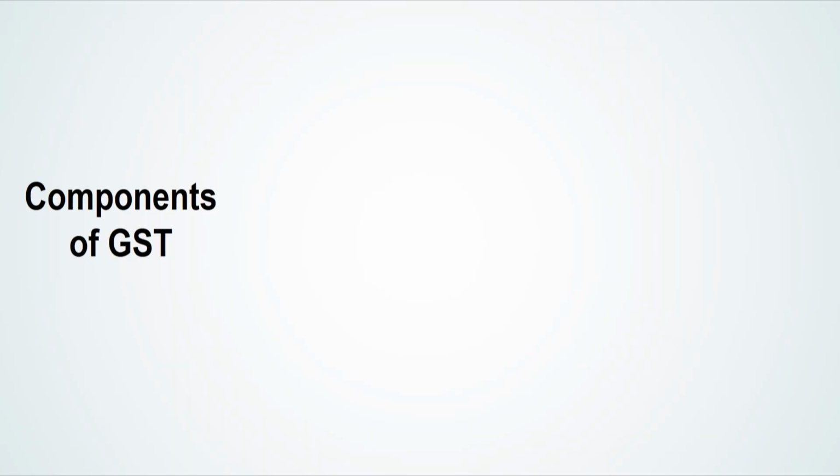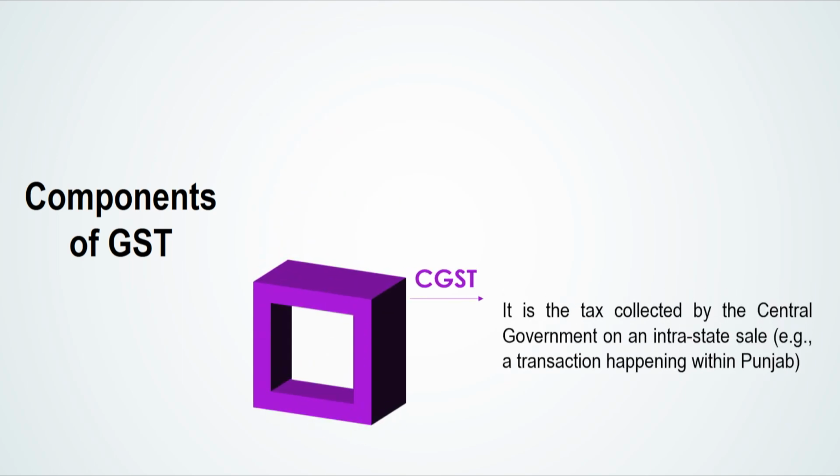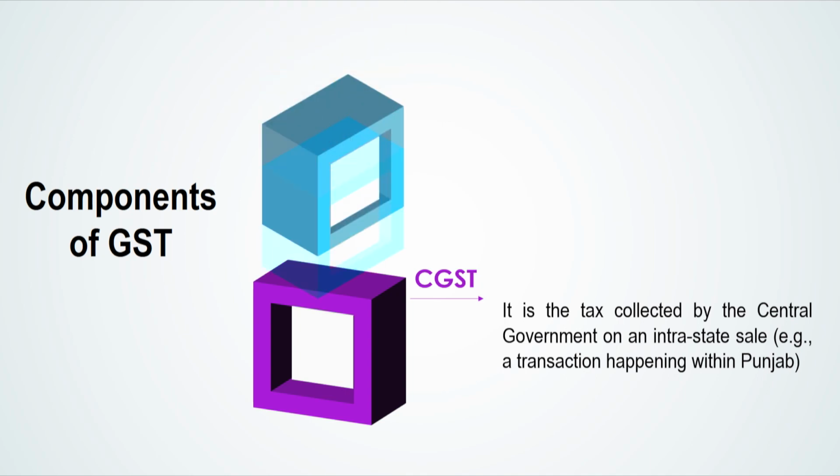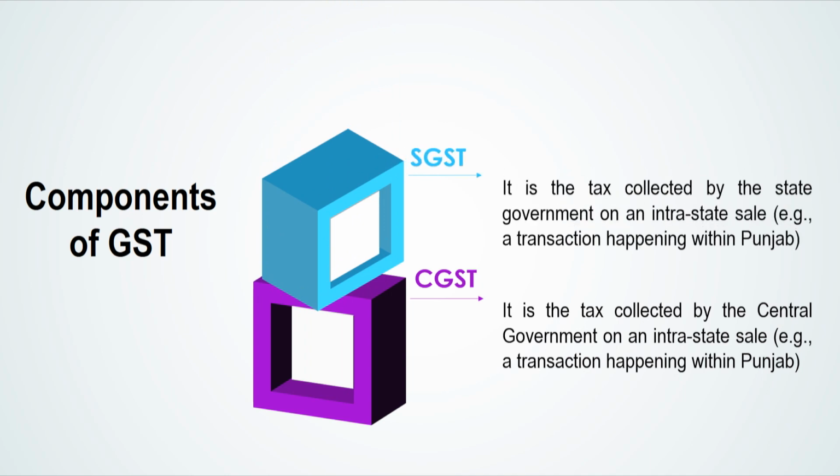Now, let us discuss the 3 different components of the GST. First is the CGST, which is the central GST. It is a tax collected by the central government on the intra-state sales. For example, a transaction happening within Punjab. Second is the SGST, which is the state GST. It is a tax collected by the state government on an intra-state sale. For example, a transaction happening within Punjab again.